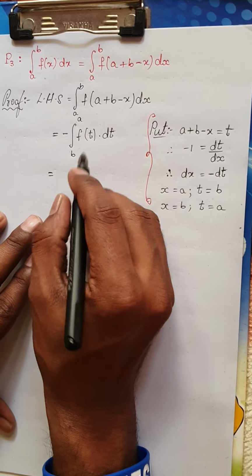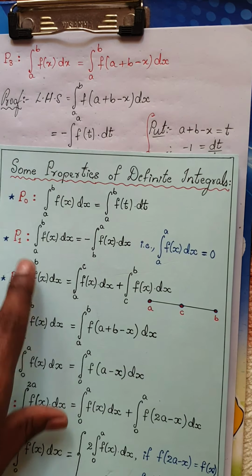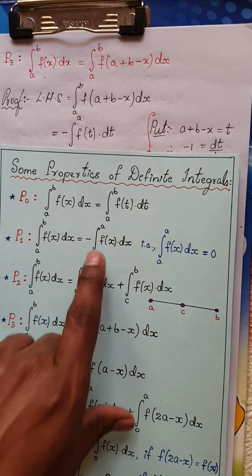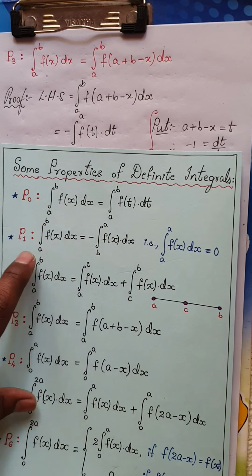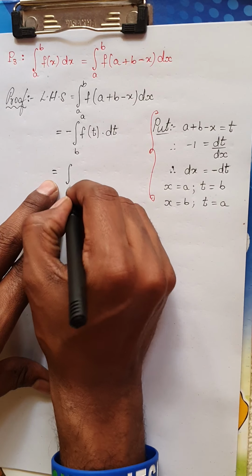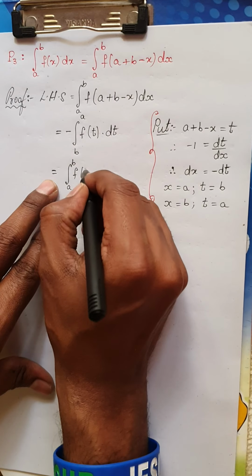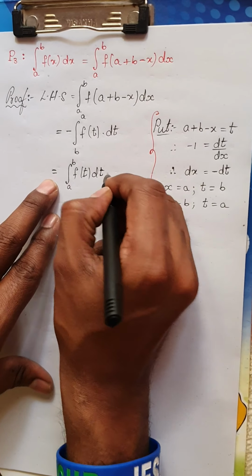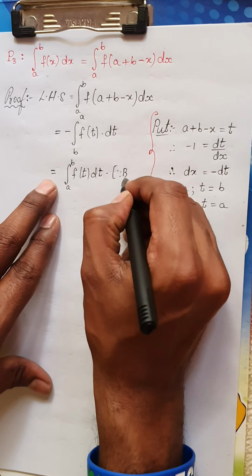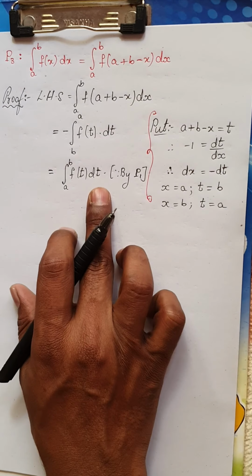So by using the property P1, minus of b to a will turn to a to b. I have changed the upper and lower limits: a to b f of t dt. Is it clear? This is by P1. I have used the property P1 here.